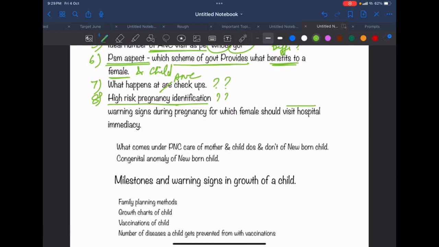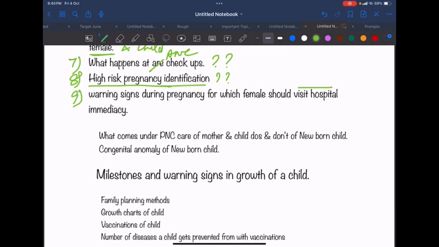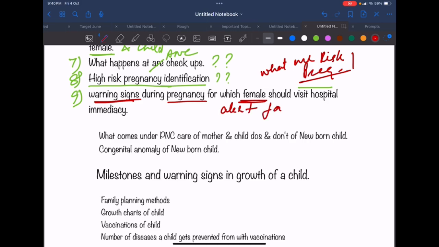So how do you identify high risk pregnancies? What are high risk pregnancies, and how are they identified? Then what are the warning signs during pregnancy for which the female should be alert, and even her family members should be alert about this, and they should visit the hospital immediately? What are those warning signs?